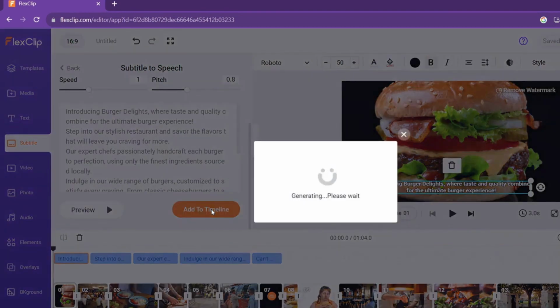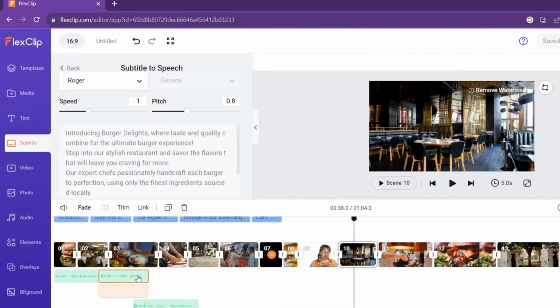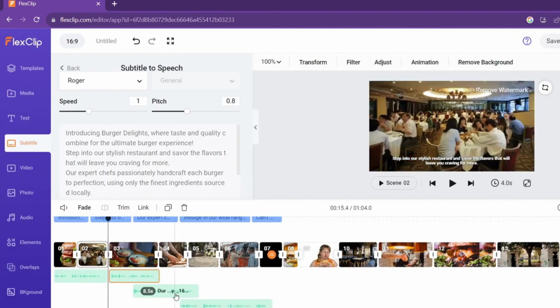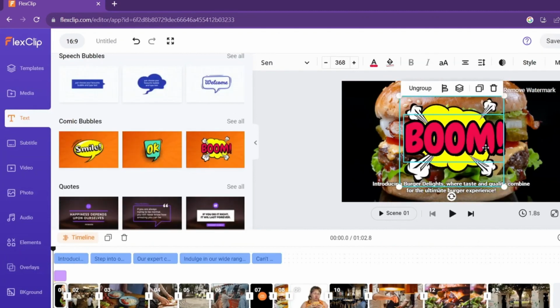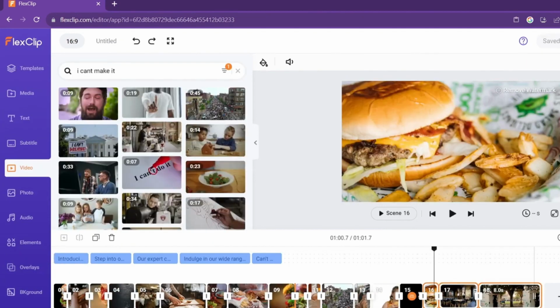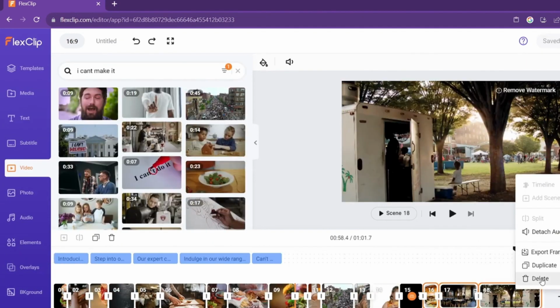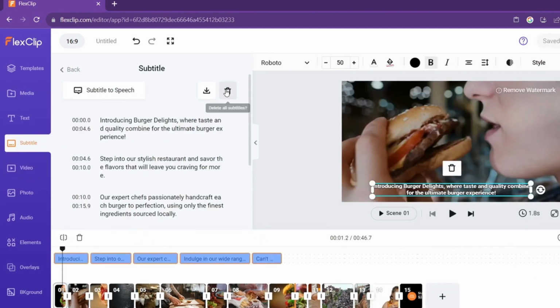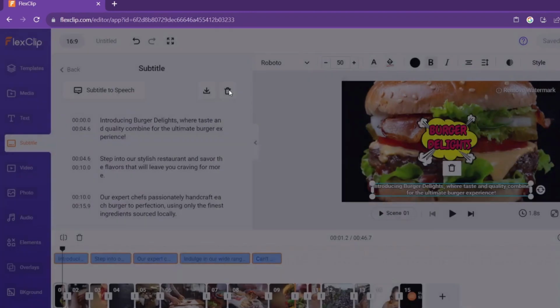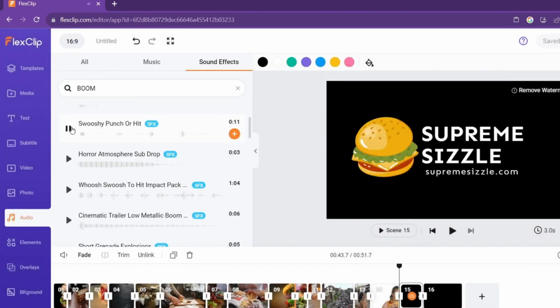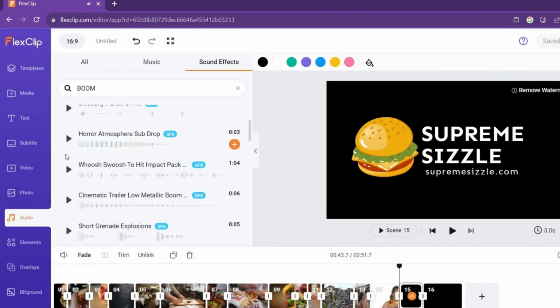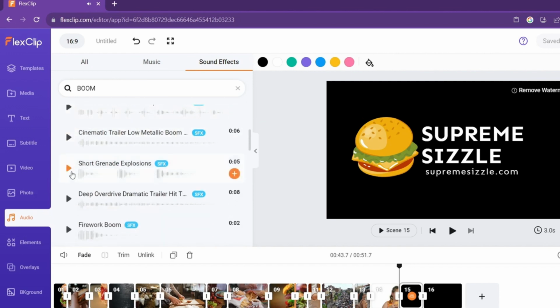As you edit, trim away any excess clips, ensuring a seamless flow that keeps your audience engaged from start to finish. And those subtitles? They're unnecessary clutter. Delete them with confidence. But let's not stop there. Elevate the impact of your video by adding a powerful sound effect, like a resounding boom, precisely timed to coincide with the reveal of our logo. In the audio section, hunt down the perfect effect to make that moment unforgettable.